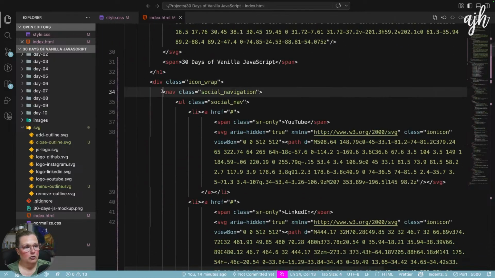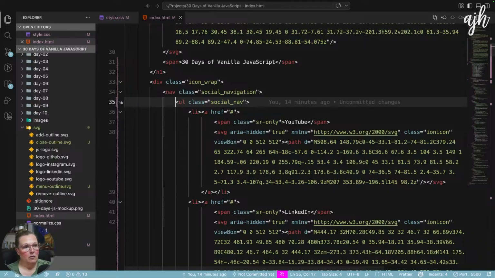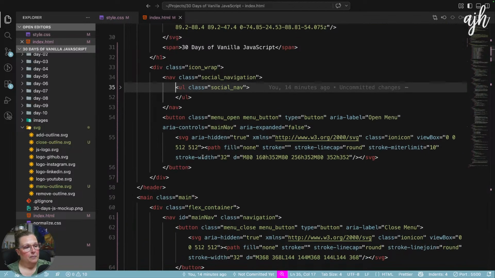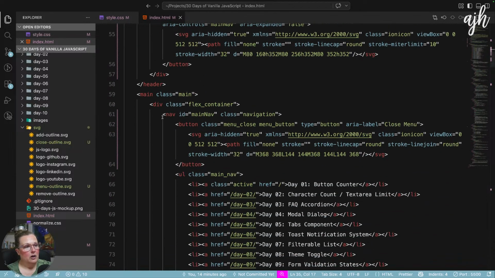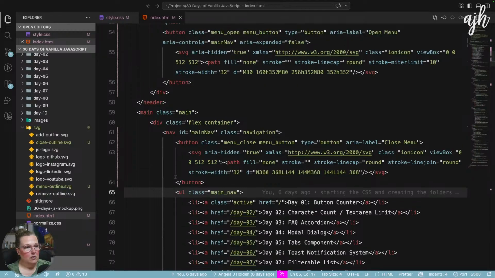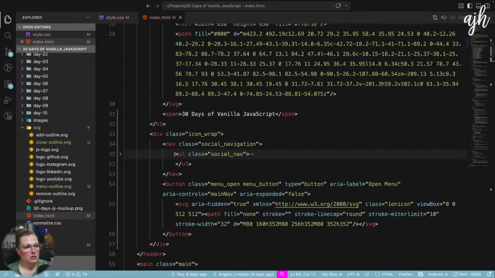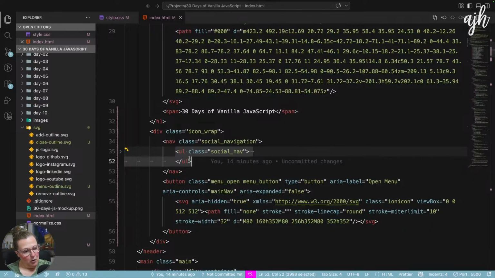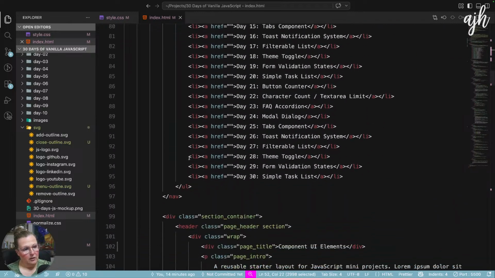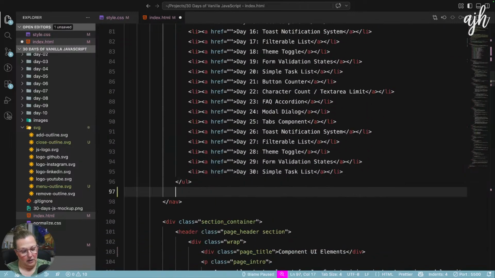So here's our social navigation. Here's the UL. Let's collapse this. And then here's our nav element with our main nav. I don't see why we can't put this. We'll hide this on mobile and show it here. Why not?